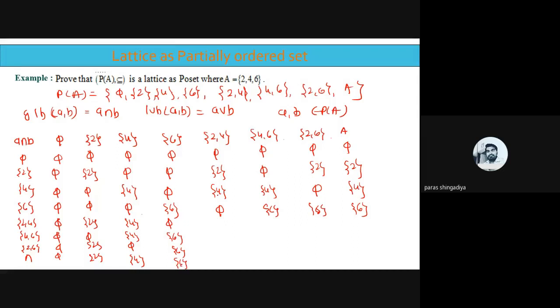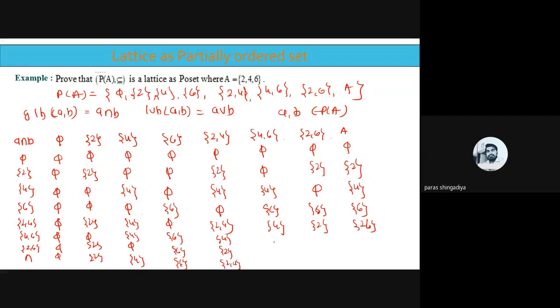Clear? Now 2, 4 with 2, 4. Here it will be 2, 4. Okay. 2, 4 with 4, 6, what is common? 4 is common. So right here 4. 2, 4 and 2, 6, what is common? Singleton 2. 2, 4 and A, what is common? That is 2, 4. Okay. And write down this answer here, 4. Here it is 2 and it is 2, 4.